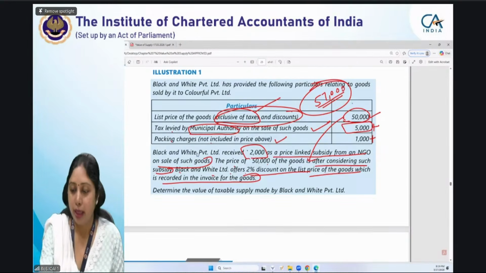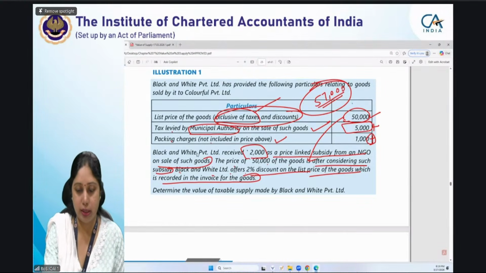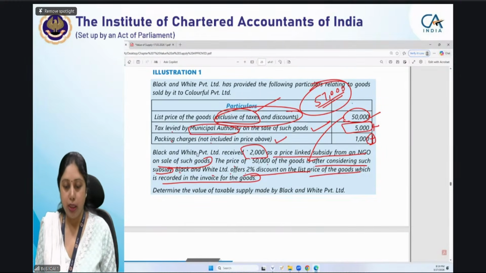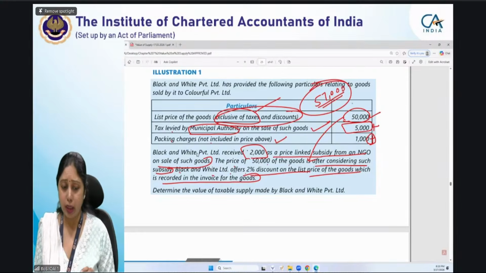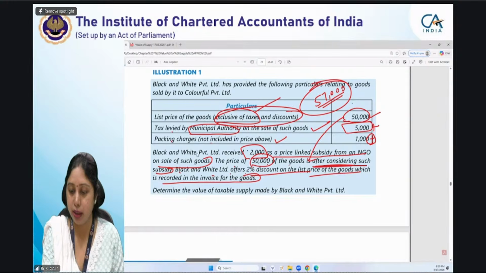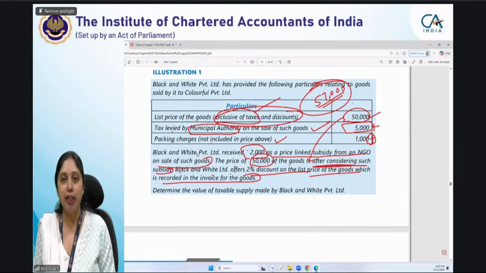Packing charges we will include because these are the incidental expenses. Then price linked subsidy. Now here there is an important point. Price linked subsidy has to be included because it's a price linked subsidy received from NGO. Both the conditions are satisfied. We have done it in great detail. Subsidy has to be includable in the price. It is clearly mentioned in the question that 50,000 is after considering the subsidy. That means from this 50,000, when I say price is after considering subsidy, what is the correct treatment of subsidy? Subsidy has to be reduced from the price as per the accounting treatment, as per the financial treatment. Subsidy is to reduce the price.